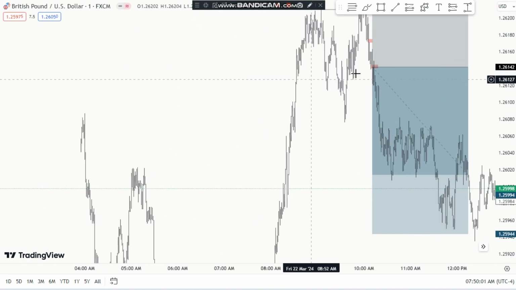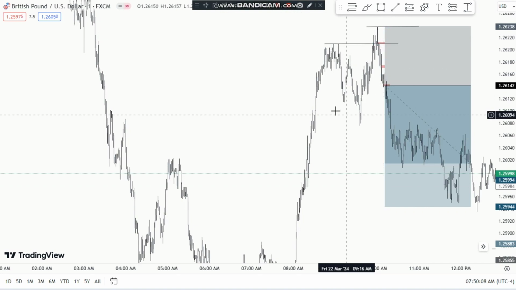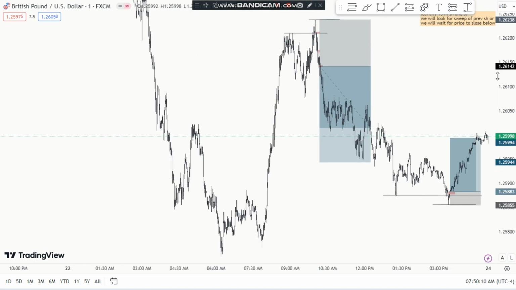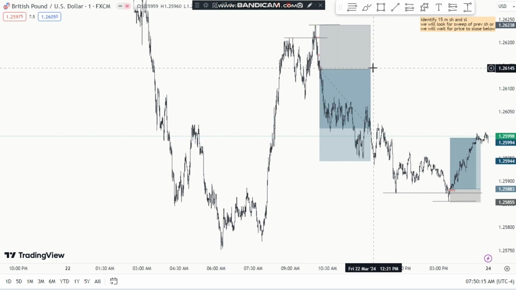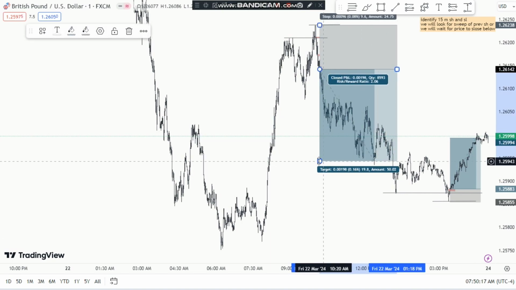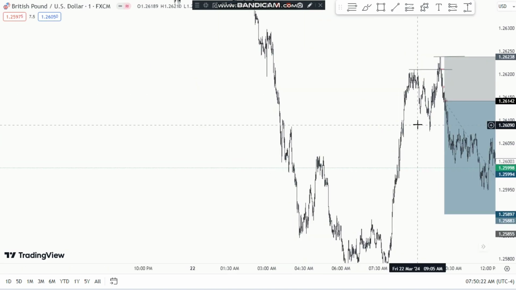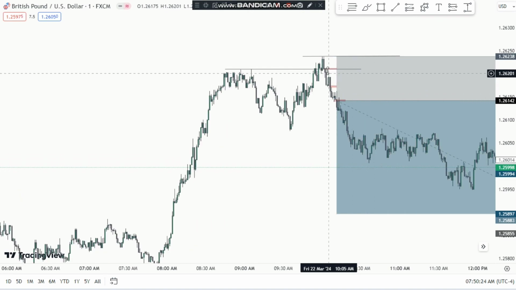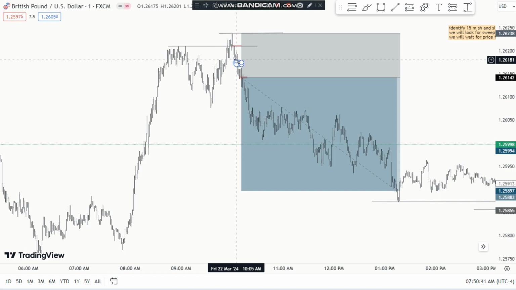In this case, you can see that 2 of your fair value gaps didn't get filled. So you will keep the target small, like 2RR. You can see from this point, on this point, this is already a bigger target, or even you can use 2.5. In case you miss some fair value gaps, like this fair value gap doesn't get filled, and again this one, then you will change your target and you will not use the 4RR target, because you can see you missed 2 fair value gaps here.